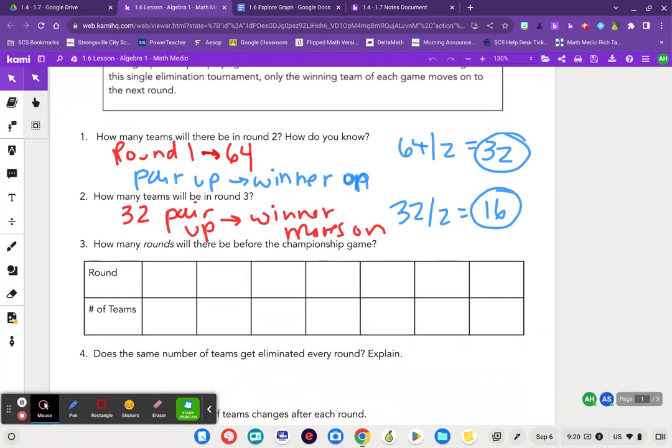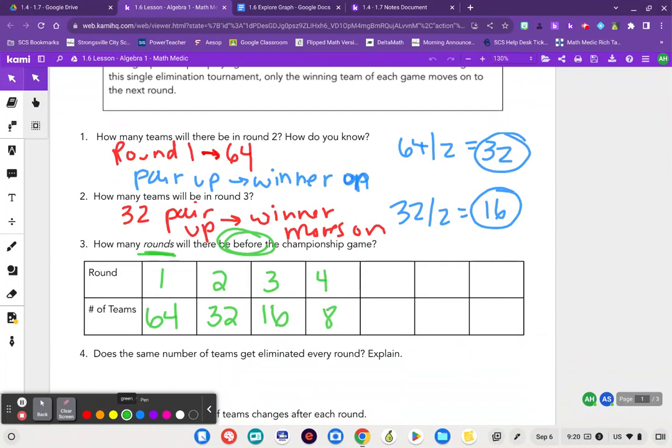3 says, how many rounds will there be before the championship game? Okay, so how many rounds before the championship game? All right, so round 1, we had 64 teams. In round 2, there were 32 teams. In round 3, there were 16. So if I divide that by 2, I'm going to have 8. And if I divide that by 2, I'm going to have 4. And so 6 would be 2.